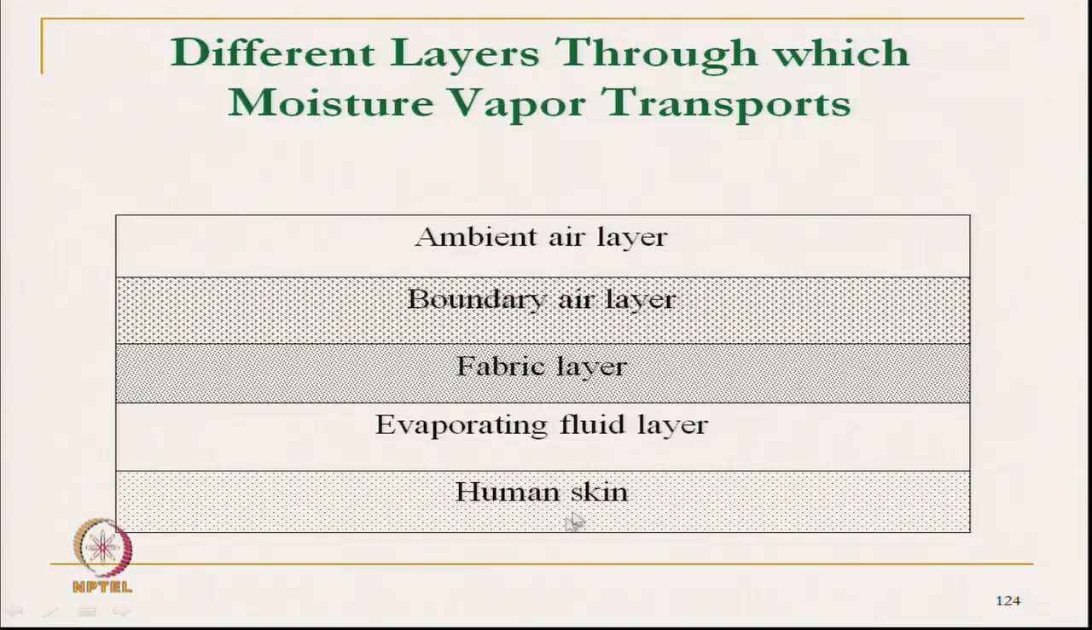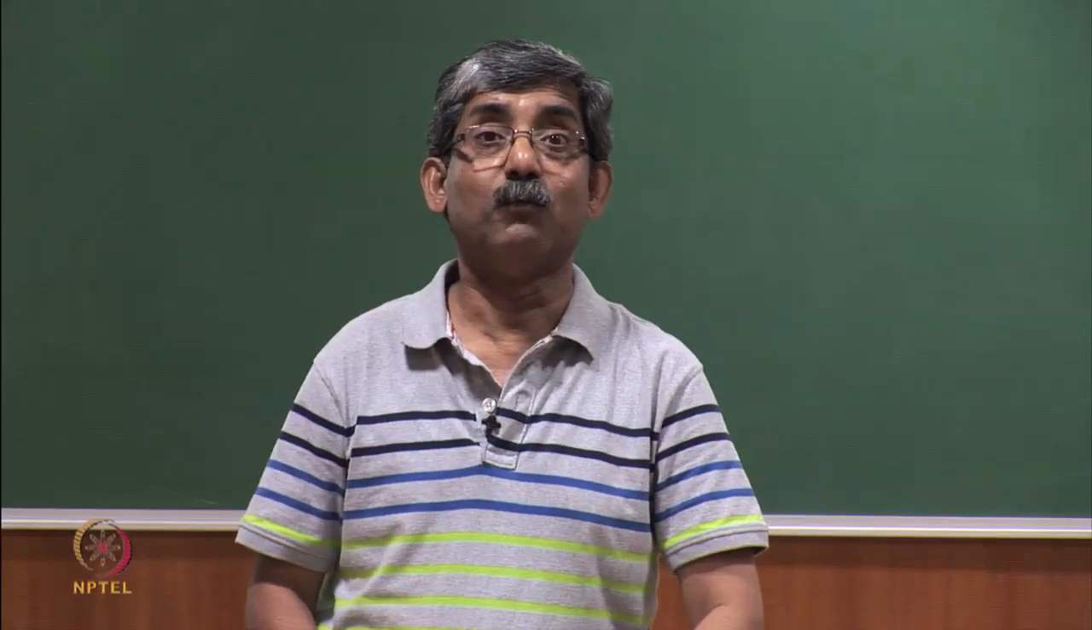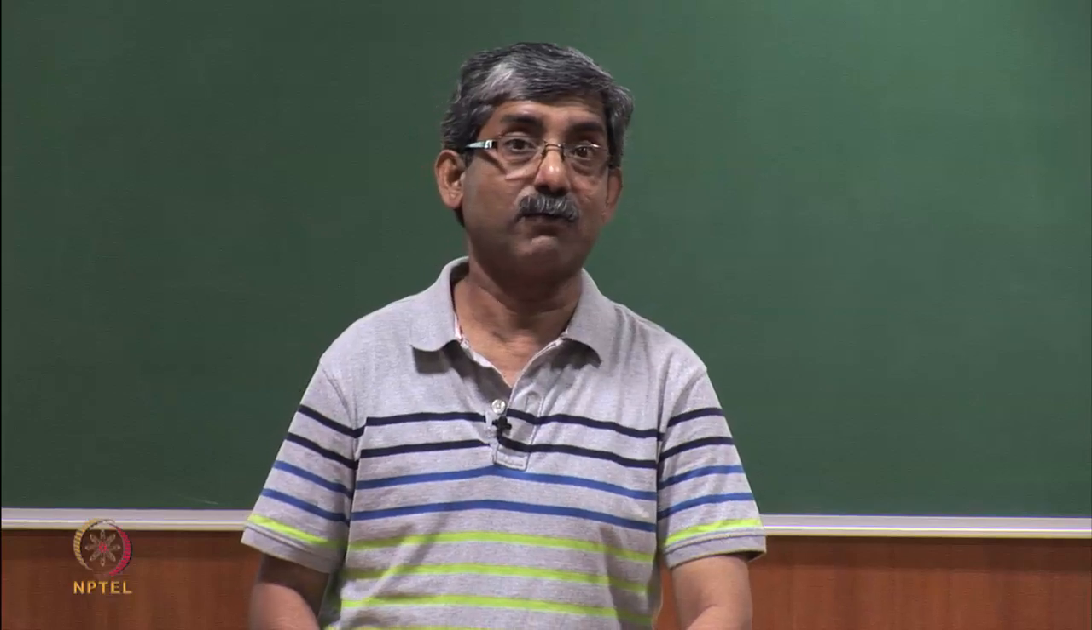The total balance has to be there, then proper transmission of moisture vapor from our skin to the ambient layer will take place. If there is some problem in any of the layers, then the moisture transmission will get affected, and the most important one which we can control is our fabric layer. So, we will see how the structure of the fabric, the structure of the yarn, even the type of fiber affect the moisture transmission behavior through the fabric.